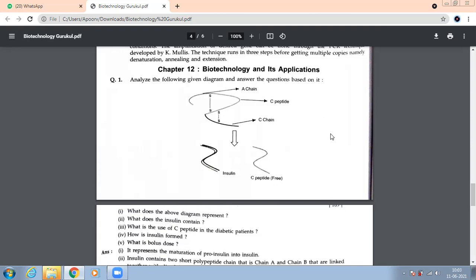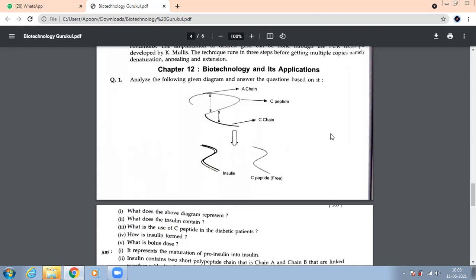Let's see what questions have been asked. We have a C-peptide chain. It is cut later. What does the above diagram represent? Let me take it up. What does it represent? Removal of C peptide chain. And when does it get removed? Maturation. Excellent. Maturation of proinsulin. Very good, it gets removed at maturation. So the perfect answer is no doubt the maturation of proinsulin into insulin.